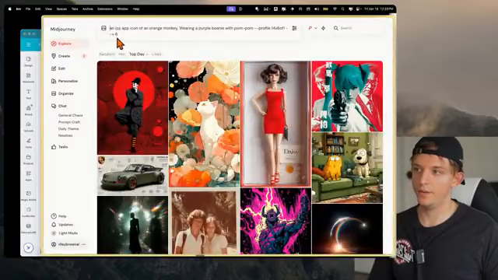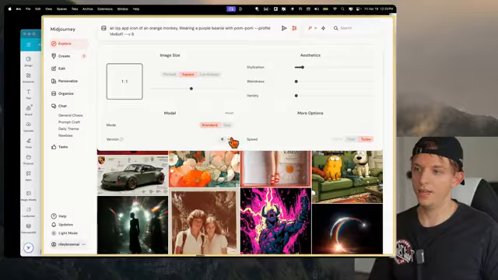But you'll notice here, we're actually using version 6. So if we click on settings right here, and we go to version, we should go to the latest version.